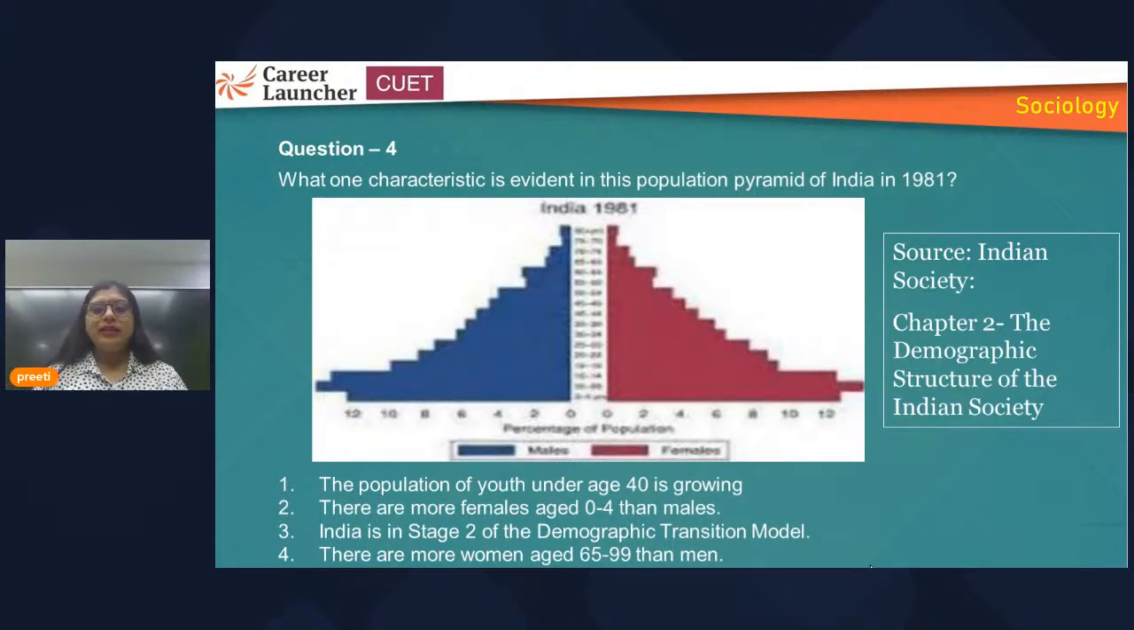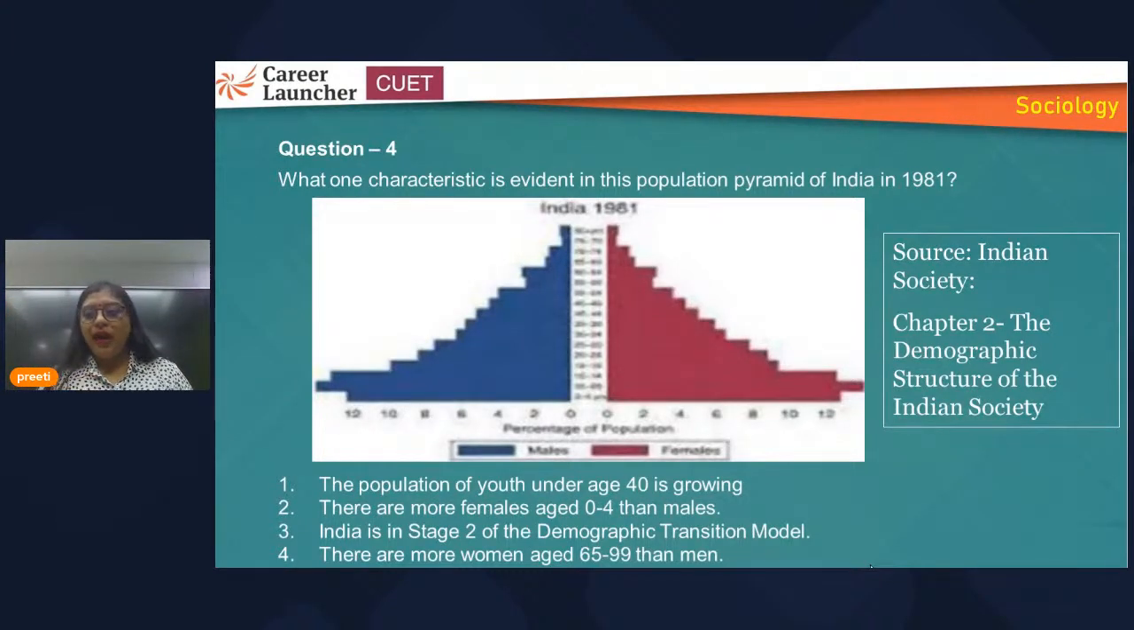What question have they made? They have asked which characteristic is evident in this population pyramid of India in 1981. So this is about 1981. Here you can see a chart which has male and female population, and somewhere a contraction you can see from the base to the top. Okay, so at the base it is somewhat spread, and then it is going inward. When it is going to the top, it means the aged population. So when it reaches the aged population, the population is on the decline.